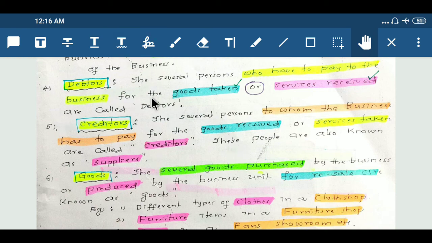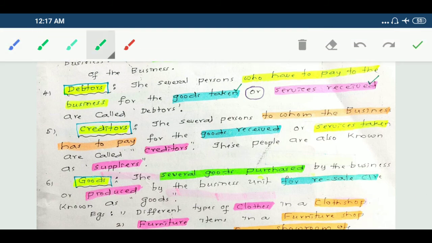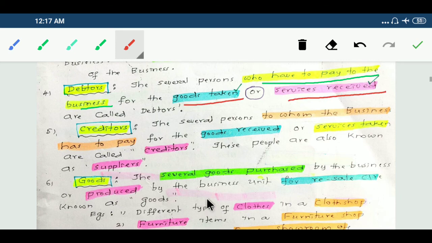Debtors, the several persons who have to pay to the business for the goods taken or services received, are called debtors.